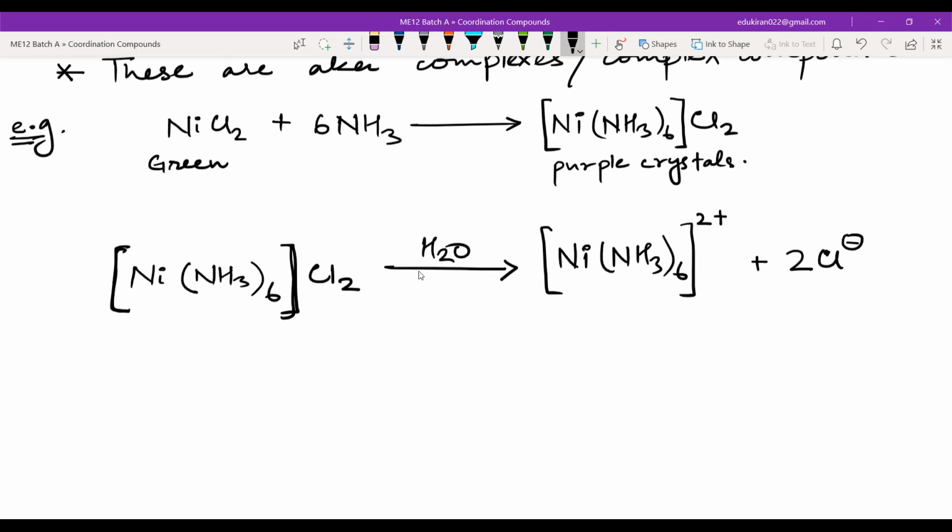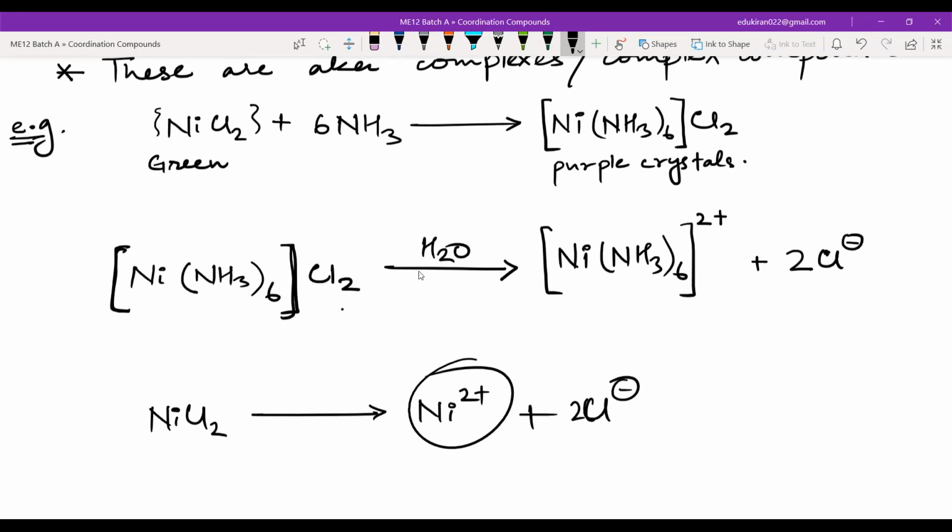Okay. So as we can see, if I ionize NiCl2, then what will happen? We will get Ni2+ plus 2 Cl minus, yes or no? Yes. But if I add water to [Ni(NH3)6]Cl2, I am not getting any Ni2+ ions. So this is the difference.